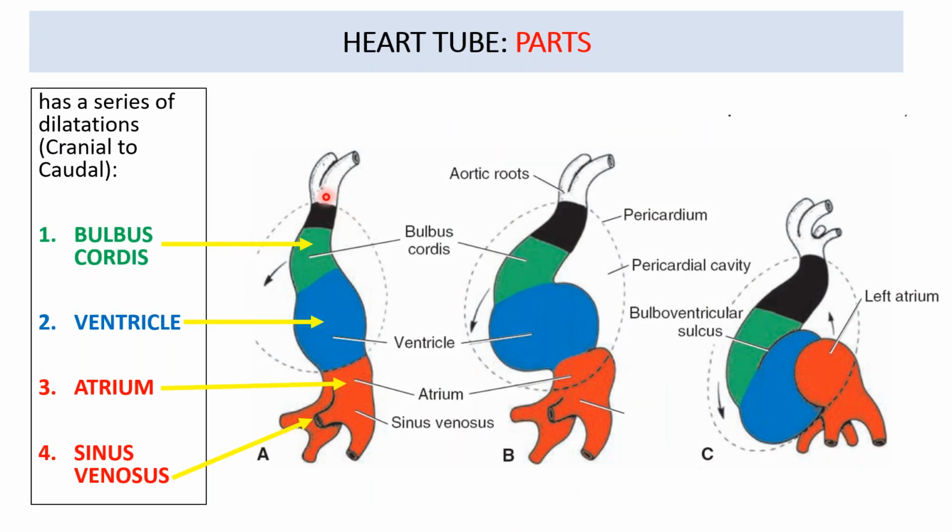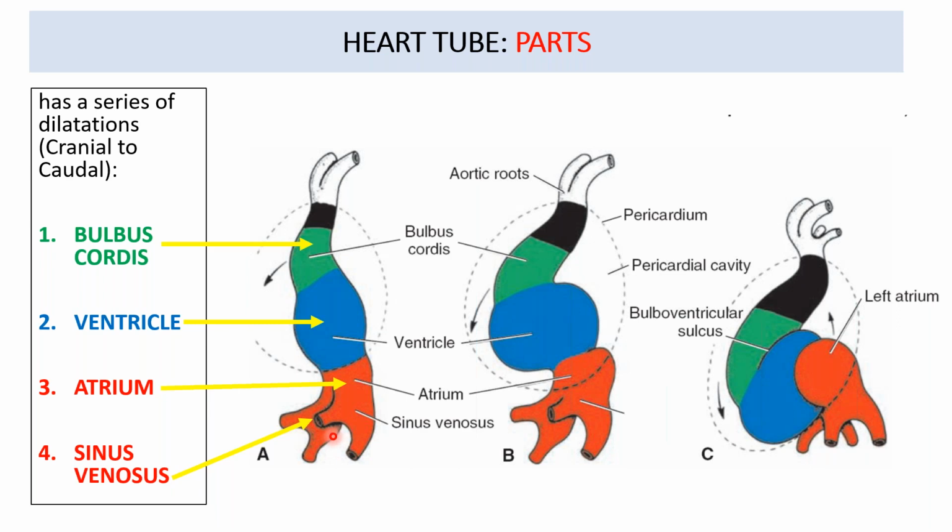If we trace this series of dilatations from superior to inferior, this picture is showing the heart tube, which is now merged. The two tubes have merged, and this dotted line is representing the pericardial cavity. As I've told you, the heart is suspended into the pericardial cavity, and through its cranial and caudal pole, it is suspended freely into the pericardial cavity. Now, the parts of the heart tube, which are often asked in your exam again and again, are the bulbus cordis, the ventricle, the atrium, and the sinus venosus.